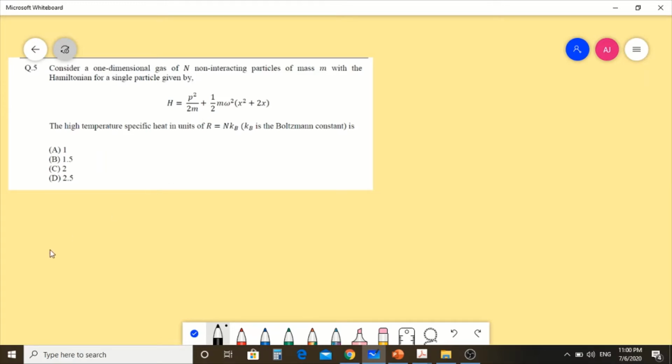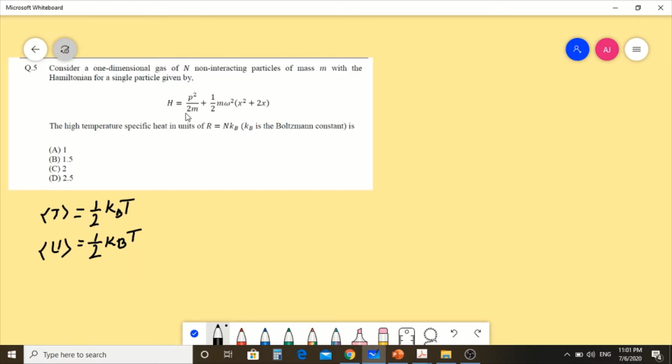So from the kinetic theory of gases, we already know the average value of the kinetic energy would be equal to the thermal energy, half k_B T. Similarly, one can prove the average value of potential energy would be equal to half k_B T. These are the two results from the kinetic theory of gases we are now going to use.